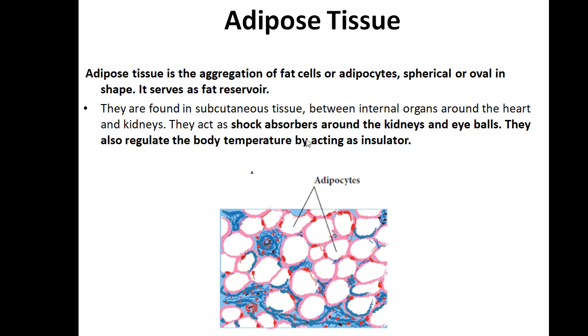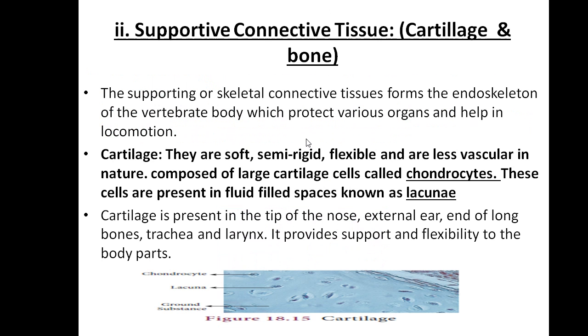They are present in the subcutaneous tissue and between the internal organs like the heart and kidney. Subcutaneous tissue means the tissue below the skin, and it is fully filled with adipose tissue, especially around the heart and kidney. It also acts as a shock absorber around the kidney and eyeballs. They also regulate body temperature by acting as an insulator. When our body temperature increases, it is reduced and maintained at one particular level, which is done by the adipose tissue.